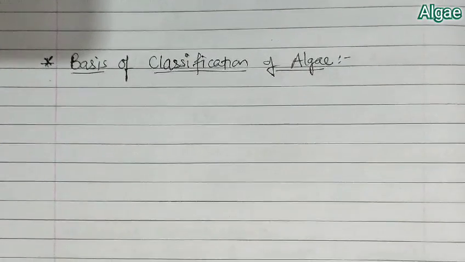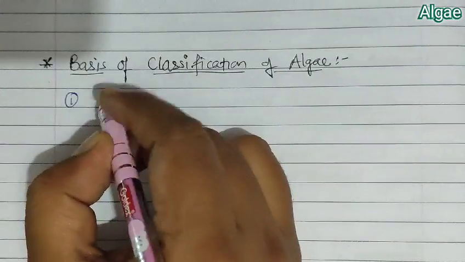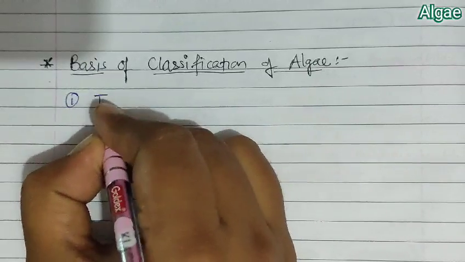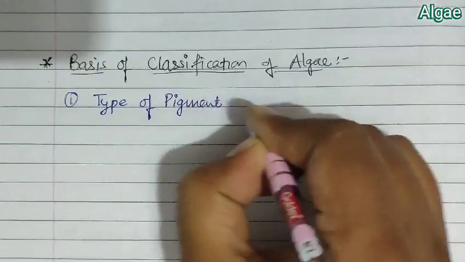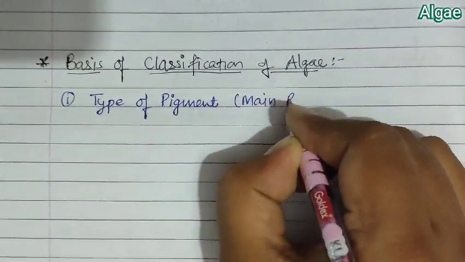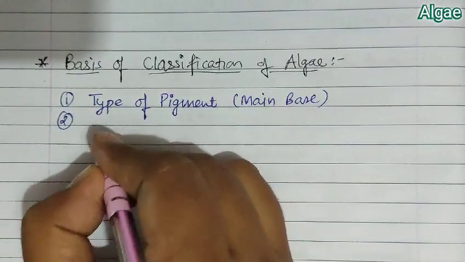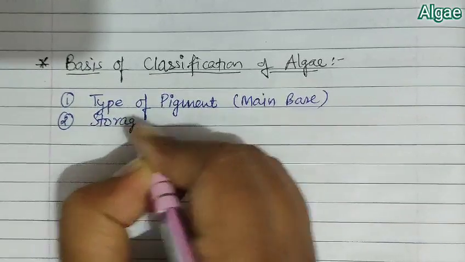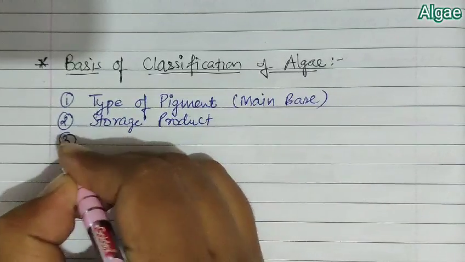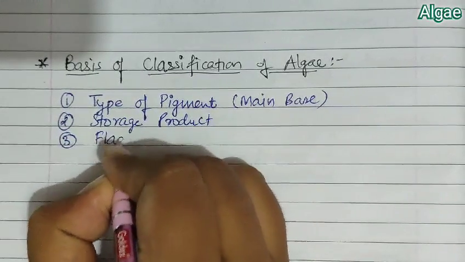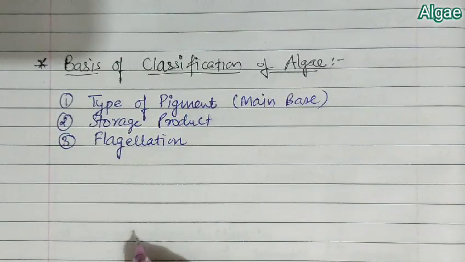This classification is based on certain characteristics. First is the type of pigment, and this is the main basis of algae classification. The second criterion is the storage product, that is, the storage form of food. Third is flagellation, how flagella are present and associated.